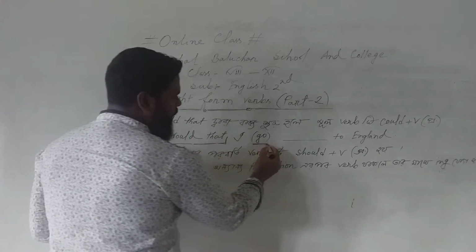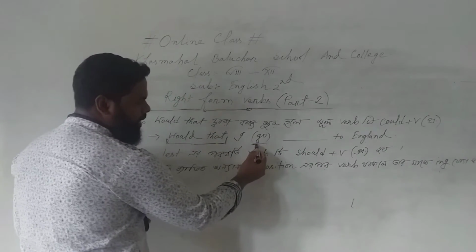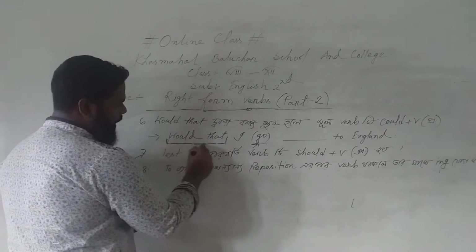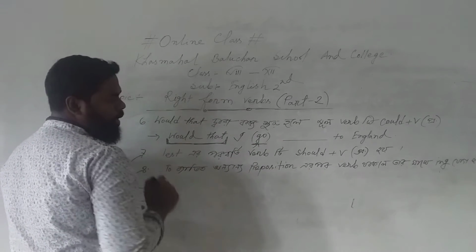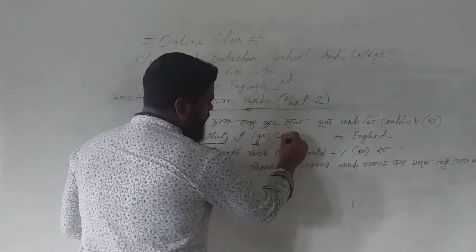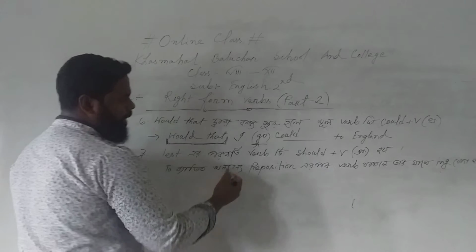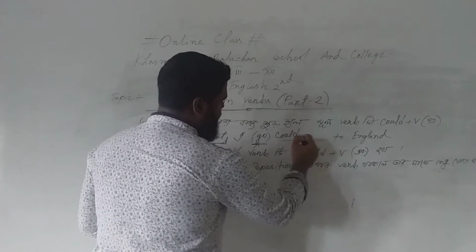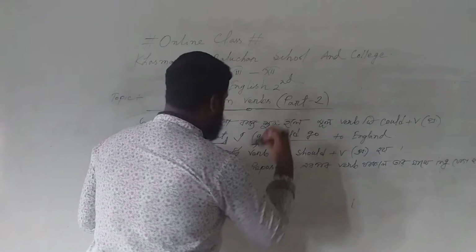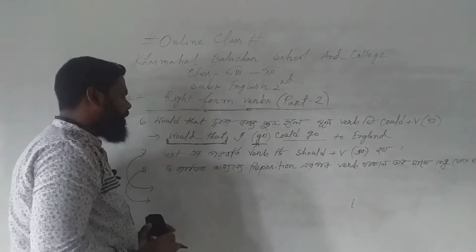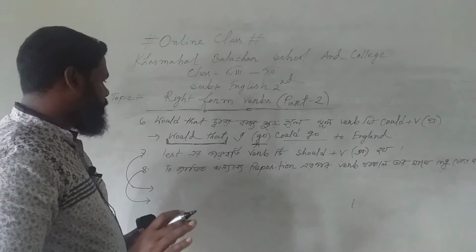Dear students, look carefully. We are asked to correctify it. Here is the verb go, and look at the beginning of the sentence. It is would that. So what should we do now? We have to write could just before the verb, and the verb will remain in its base form. So could go. Would that I could go to England. Hope you have understood this rule.